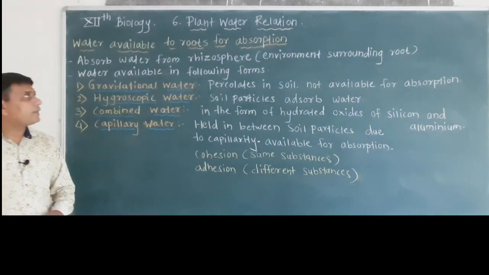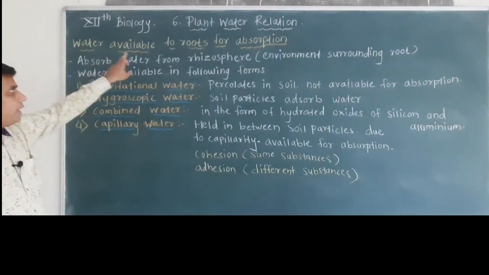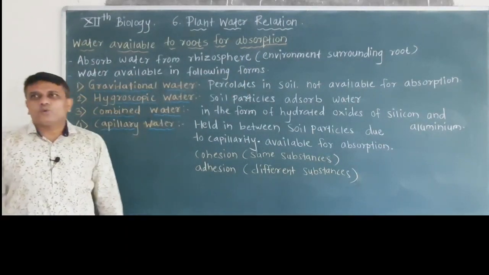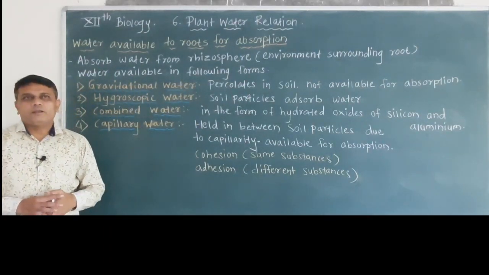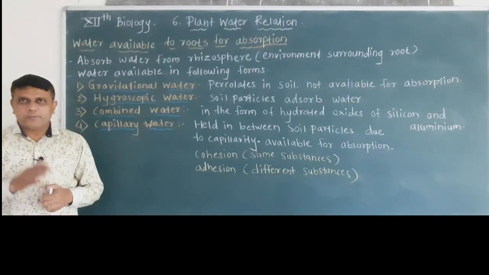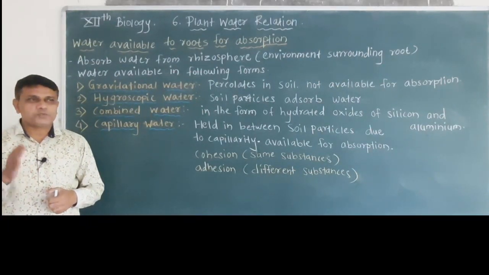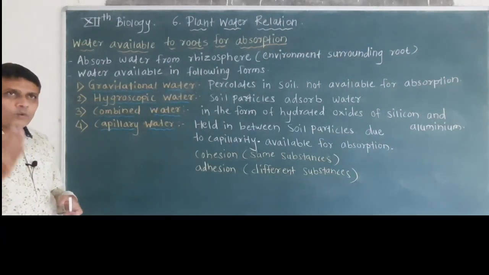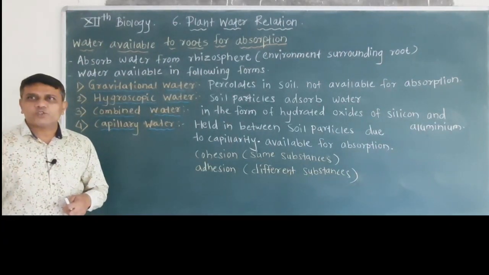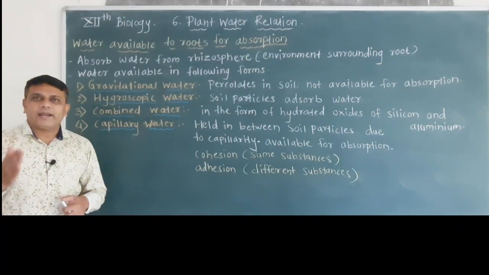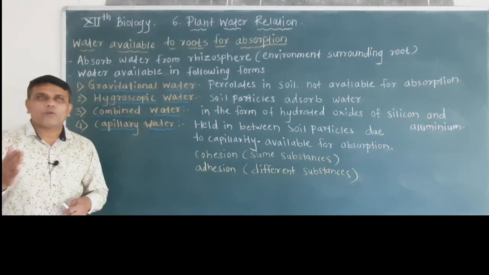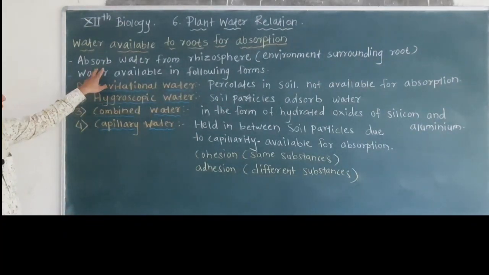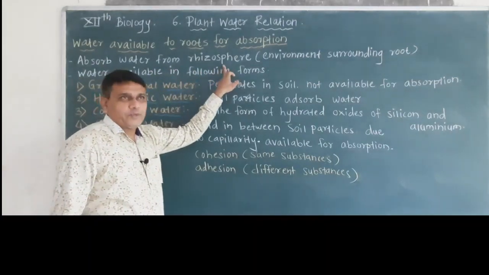Now we will see the topic, water available to roots for absorption. You know that root is the main organ of the plant which absorbs water. Terrestrial plants absorb water from the soil. Roots absorb water from the rhizosphere.